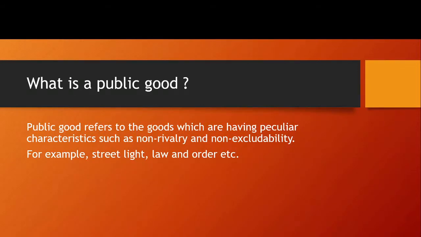Similarly, law and order can be enjoyed by all people in a community, in a locality or in a country. One person's enjoyment of law and order, or feeling of security, is not obstructed by another person's. So these are examples of public good.